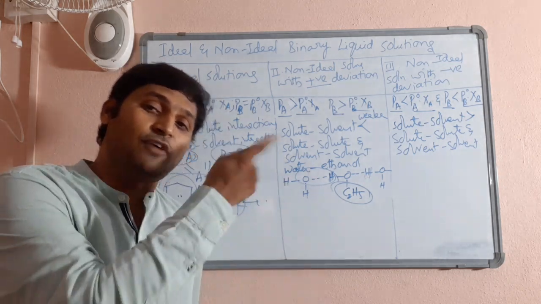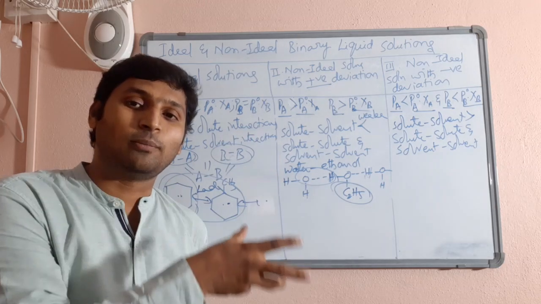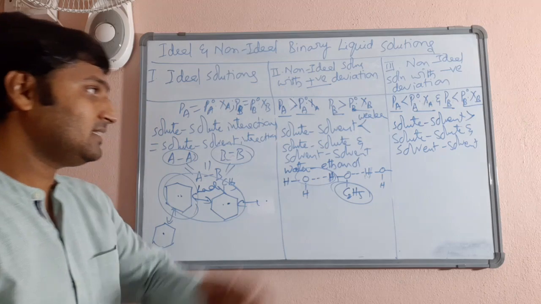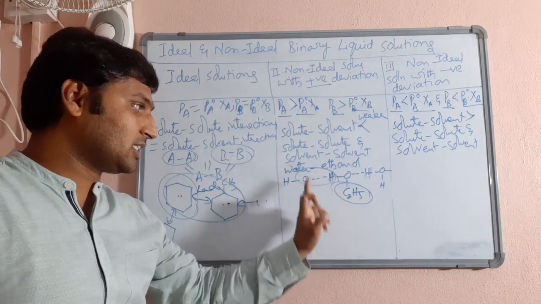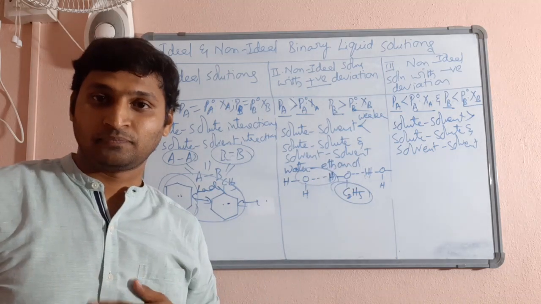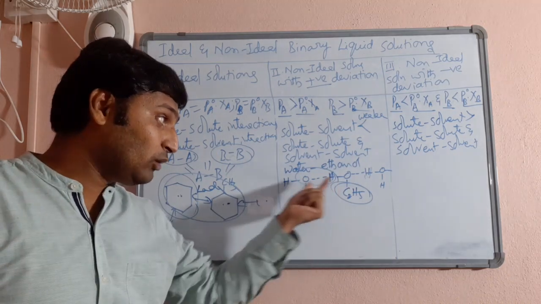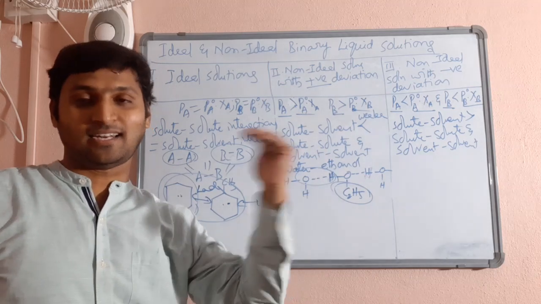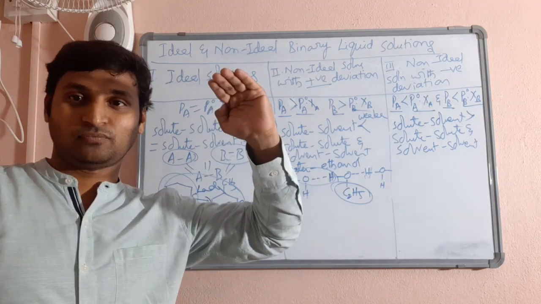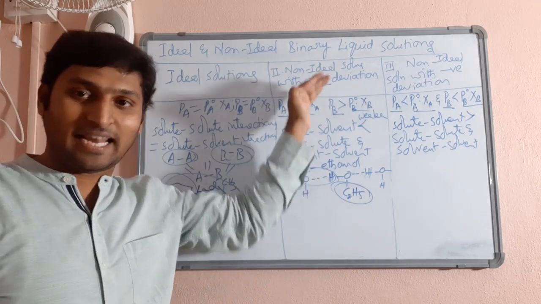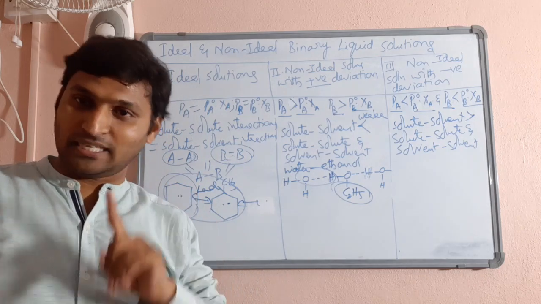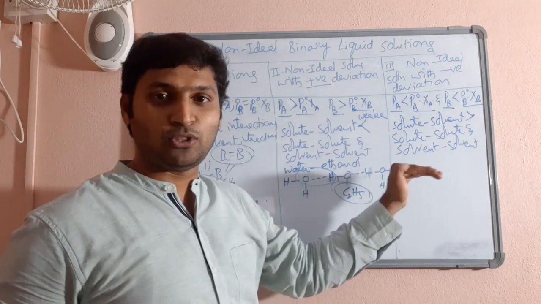Now when that is forming intermolecular hydrogen bonds with water, automatically the strength of the forces will be weak. So in this case, solute-solvent interactions are weaker than solute-solute and solvent-solvent interactions. As a result, relative freedom of the molecules increases. That's why vapor pressure will be greater. So for vapor pressure to be larger than expected from Raoult's law, attraction forces must be weaker. Please understand that. Now come to this category.